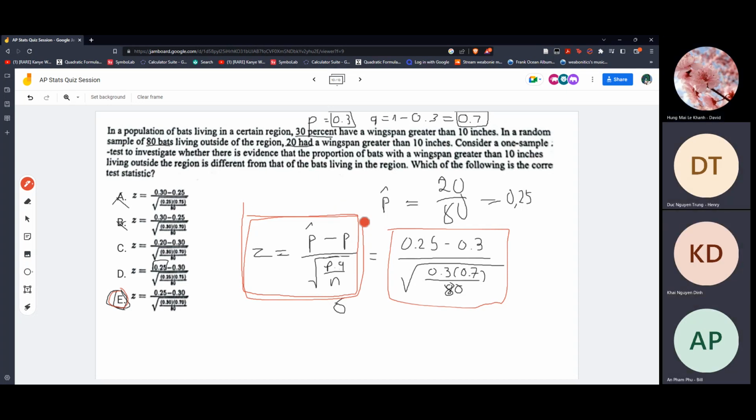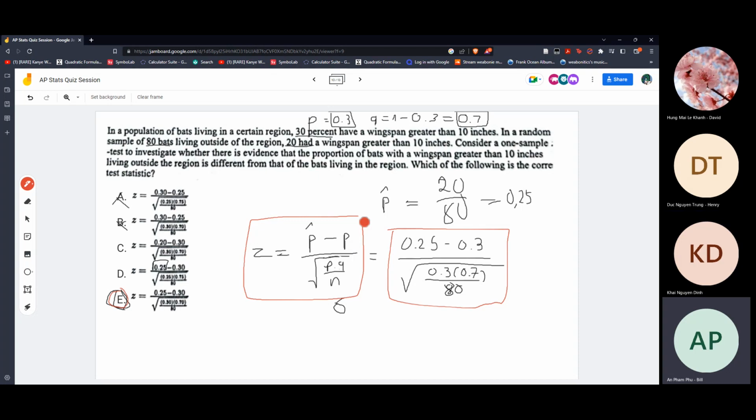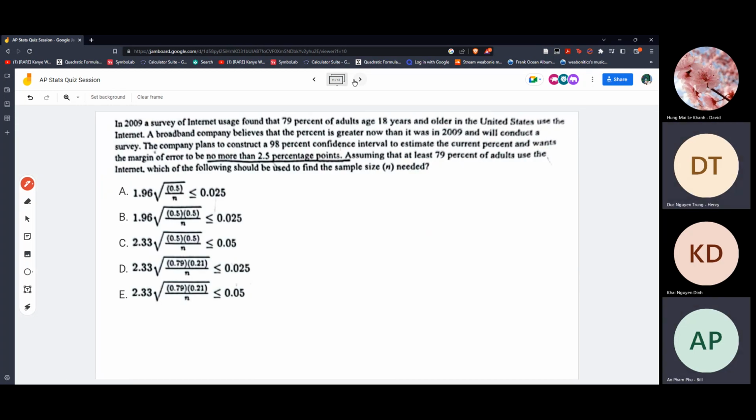All right. So next question. This one is pretty self-explanatory. First they ask, going down, they give you the percent. This is the sample, right?